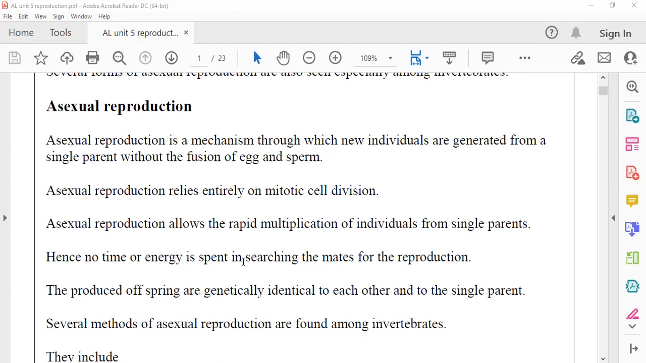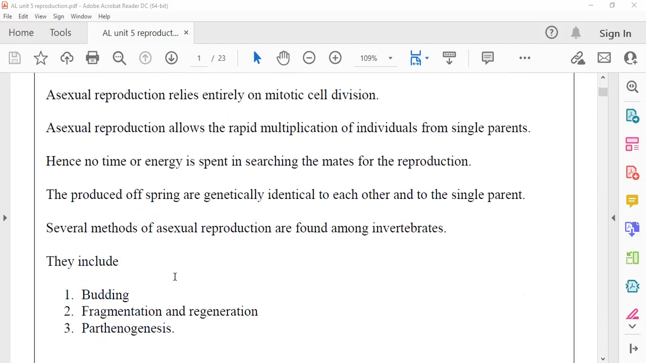And in the last point, you see several methods of asexual reproduction are found among the invertebrates. So we are mainly targeting invertebrates for asexual reproduction. Some vertebrates have parthenogenesis, but other than parthenogenesis, you don't find any other asexual reproduction method in vertebrates. Invertebrates have many methods. We come to them one by one.